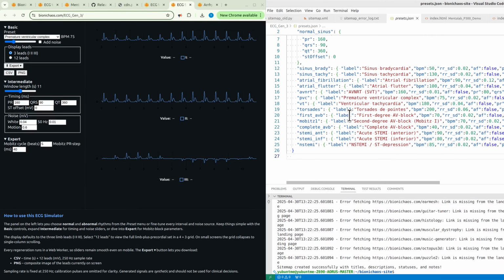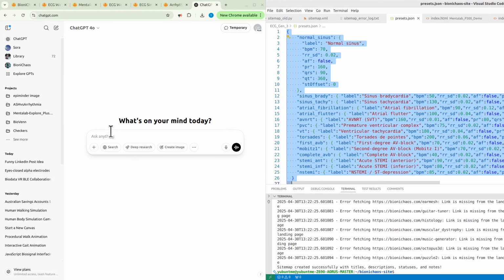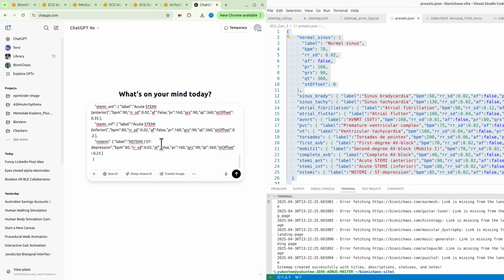I want to do a deep research on this one, just curious what will happen. We just paste this JSON file and do a deep research on that. It should ask us questions before progressing. Could you clarify what you'd like me to do with this ECG data? Are you looking for an analysis, visualization, classification model, or something?